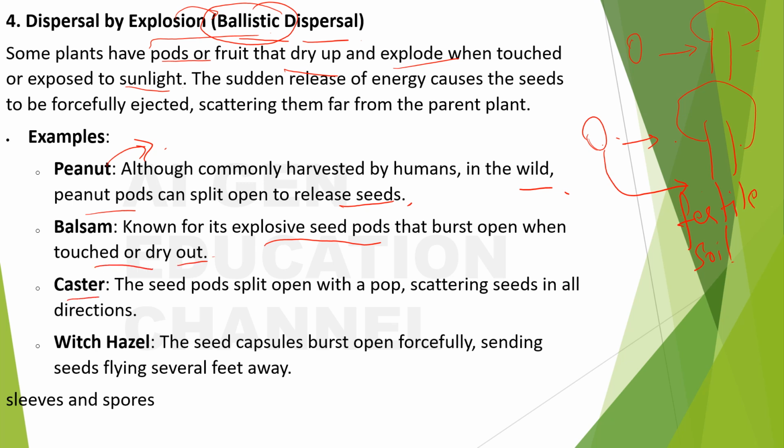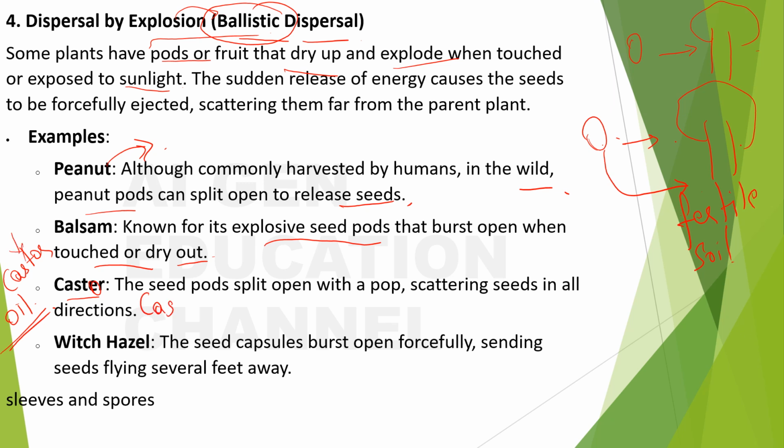Next, castor, C-A-S-T-O-R. The seed pods split open with a pop, scattering seeds in all directions. You know castor, right? Castor oil. We keep using it. This oil is obtained from the castor seeds.